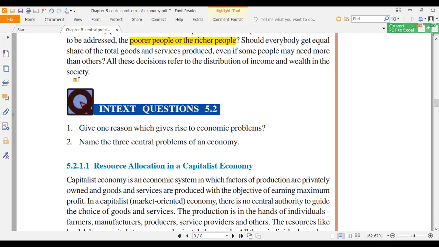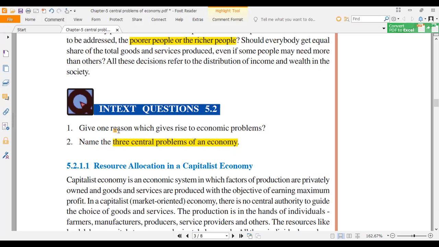Okay, fine. So when they ask you to name three central problems of an economy, what will you write? What goods and services to produce? How to produce? For whom to produce? Very good.